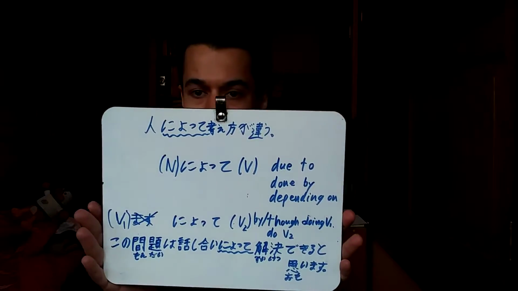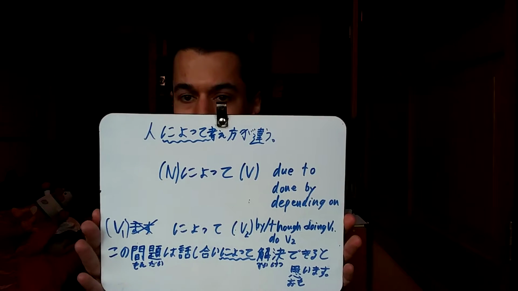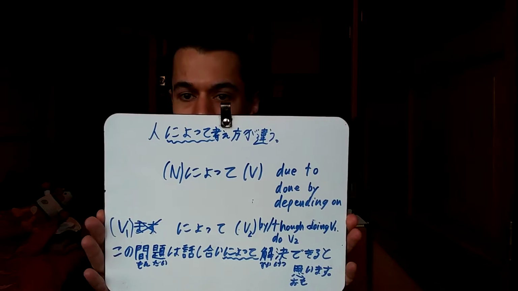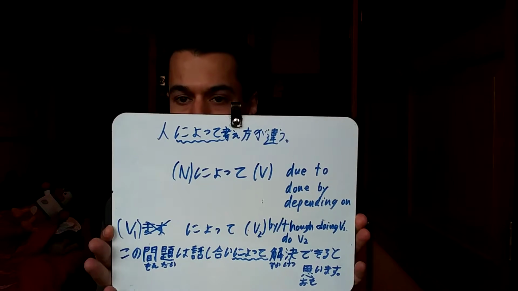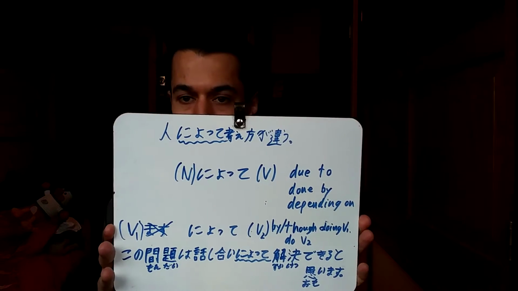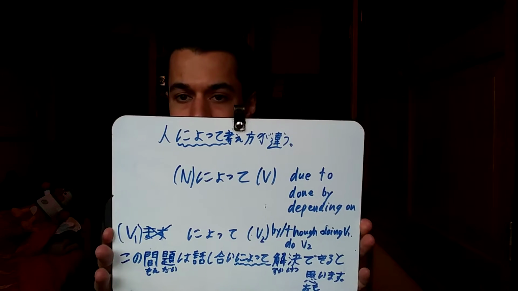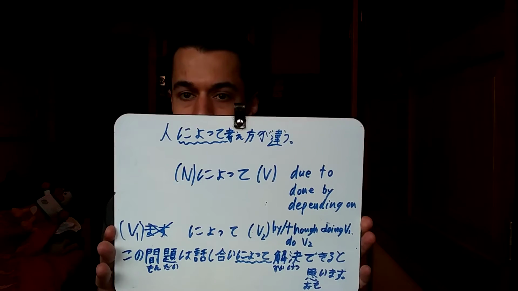So that is it. That is によってという文法です. Noun, によって, verb: due to, done by, or depending on. Verb 1, masu form, take away masu, によって, verb 2. Through doing verb number 1, you do verb number 2.